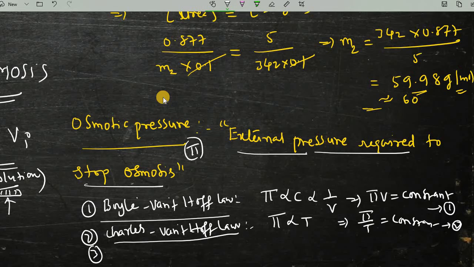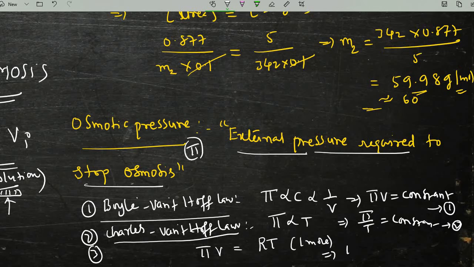The Van 't Hoff equation for dilute solutions is given by combining the above two equations, so pi V is proportional to T, or pi V equals a constant R into T, whereas this V is for 1 mole only.